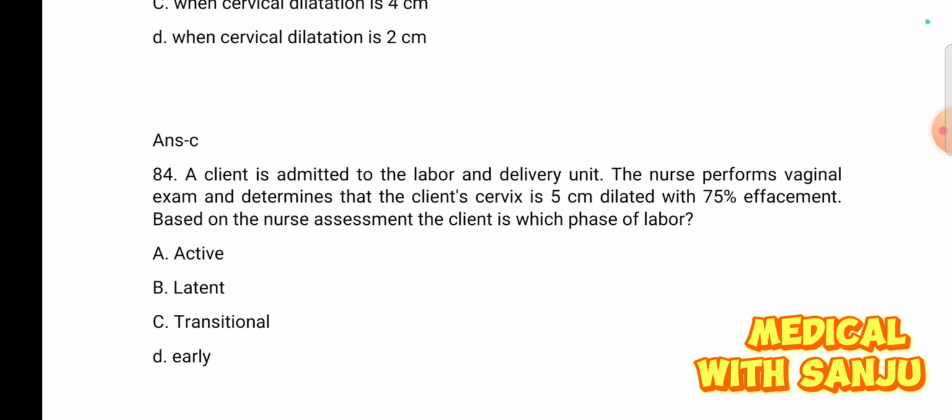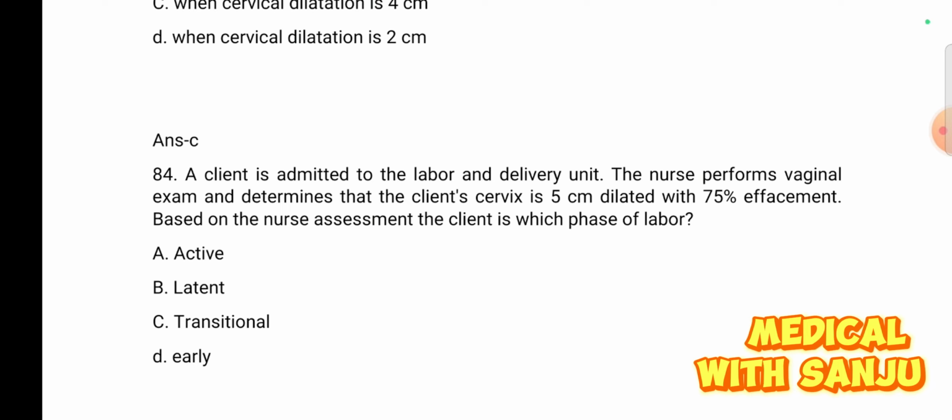First phase is latent phase, second phase active phase, and third phase transitional phase. In the latent phase, cervix dilated about 3 to 4 cm. This phase stays 6 to 8 hours. This phase started before the active phase.